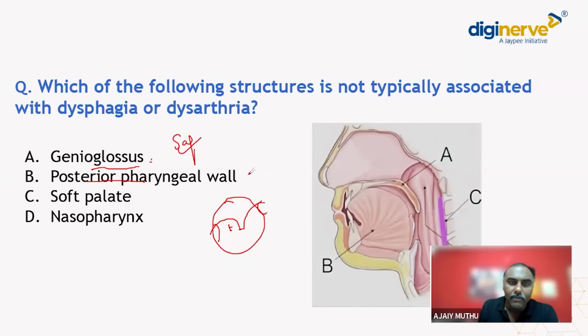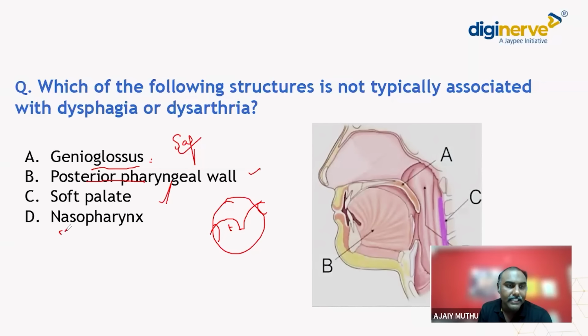So now posterior pharyngeal wall is very important. Don't get confused. Say we have pharyngitis, we have a severe throat pain. Can we go and have some biryani then? Obviously it will be burning for us, right? The posterior pharyngeal wall is very, very important for our food swallowing mechanism. And then the soft palate, as I said, pushes the food. It goes up and down, so it makes the food propel down into the oropharynx and then down into the hypopharynx. So soft palate is also necessary.